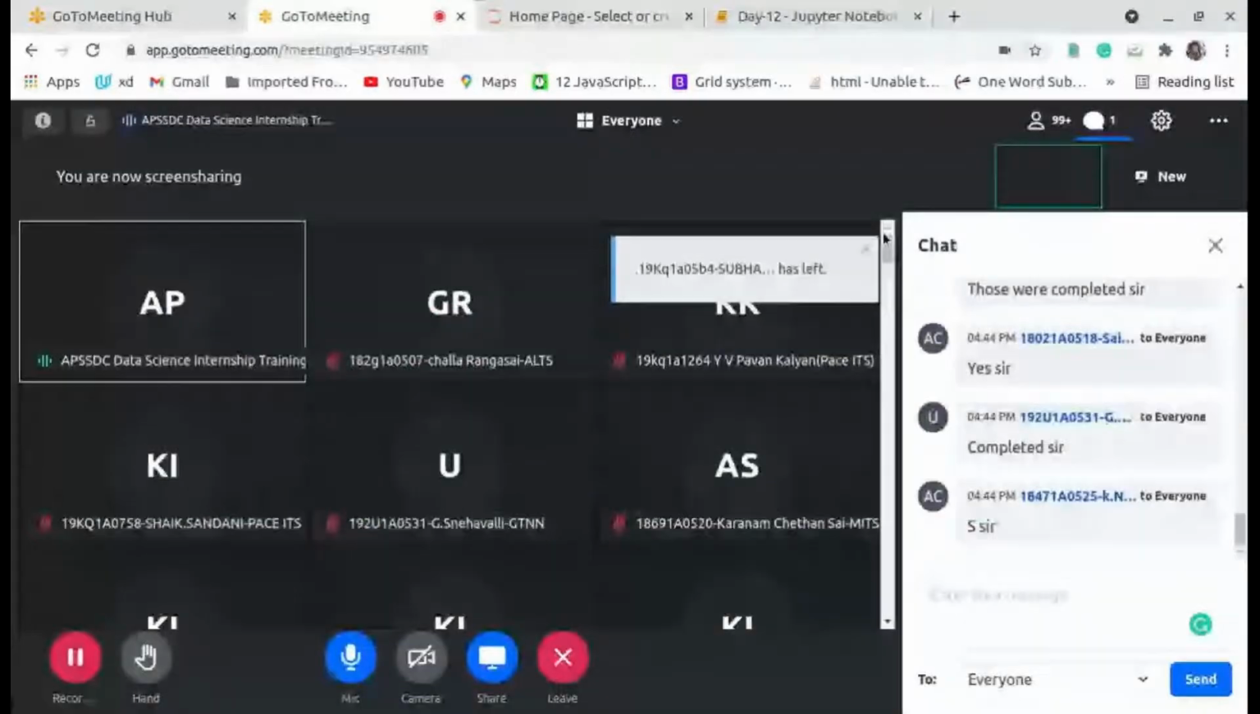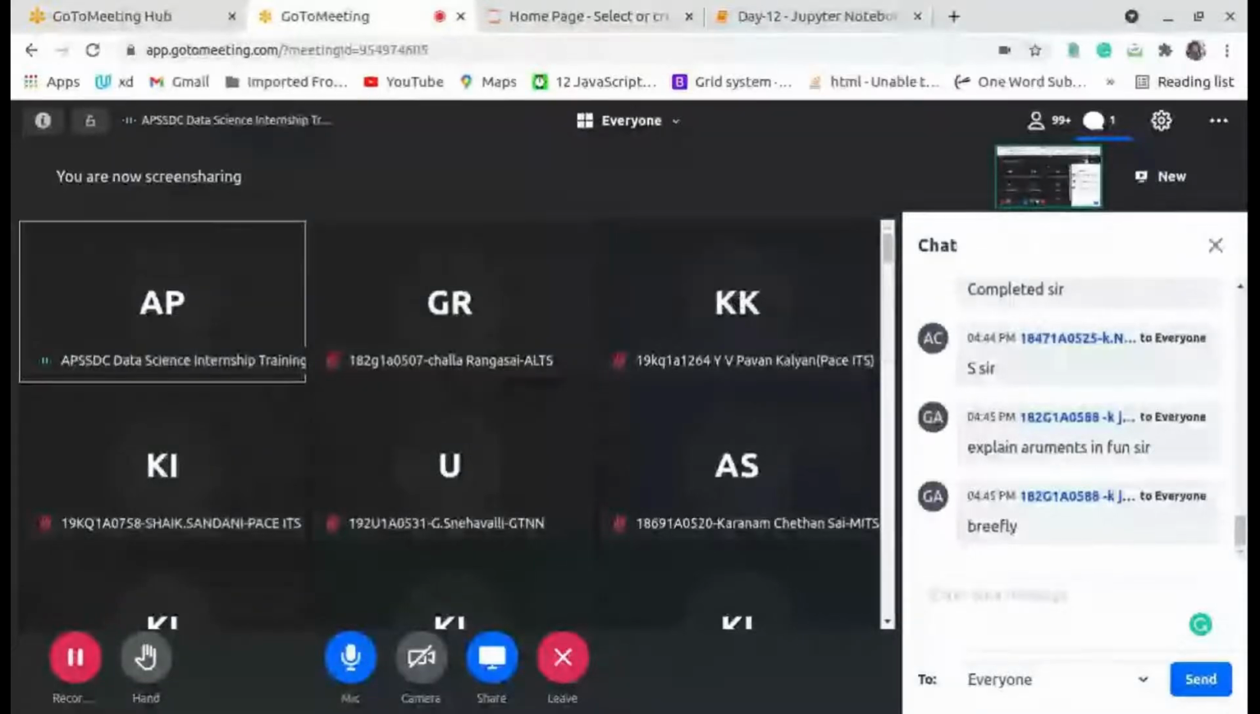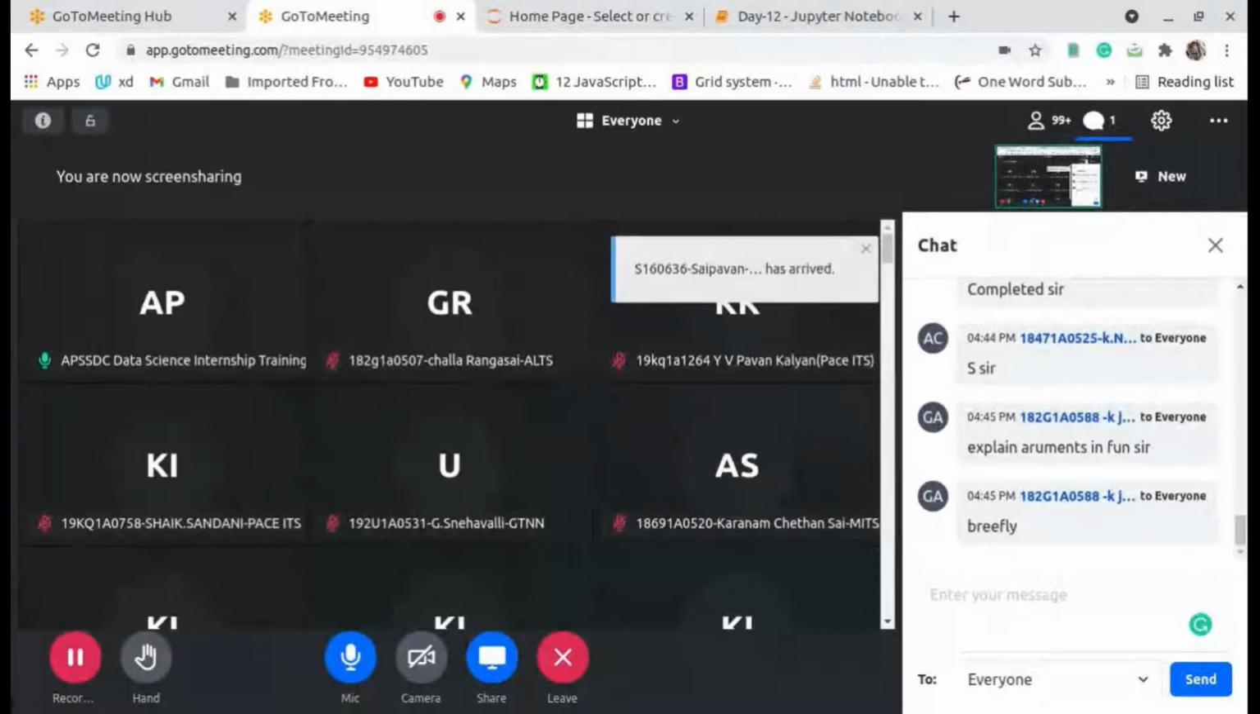Explain arguments in your functions. Okay, I will tell you after the completion of the files. Now we will continue with the files, and after that I will discuss the functions. Is it okay? Now, do you have an idea about files? Please respond in the chat box.